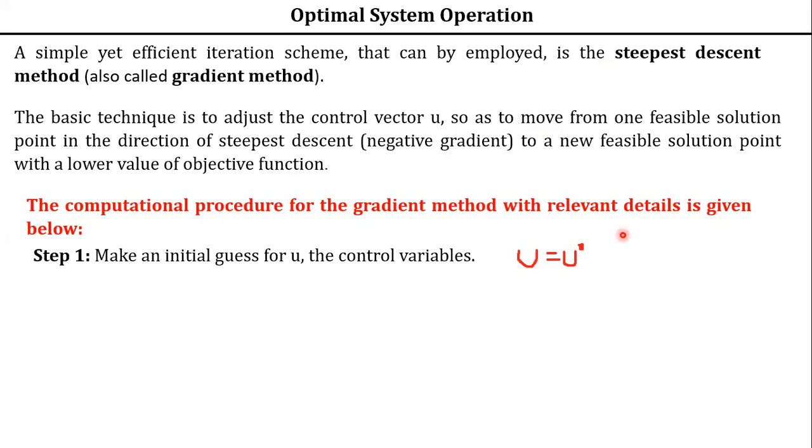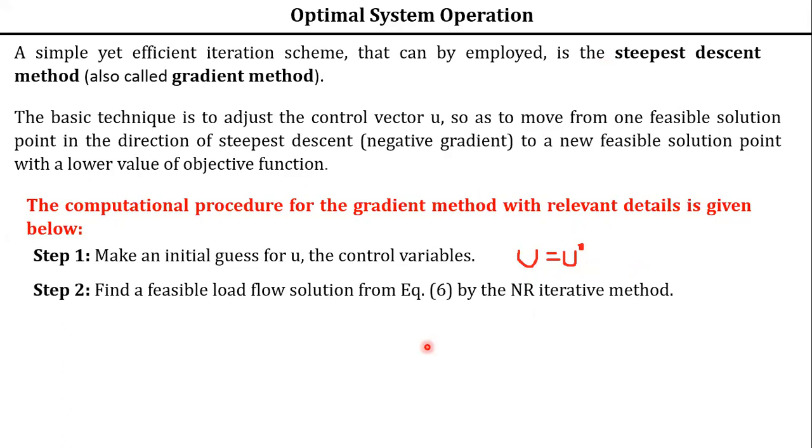With this initial value of u naught, now what you have to do? Find the feasible solution. How to determine the feasible solution? By performing load flow solutions. You see here how we are combining the economic dispatch with our load flow solution. If you want to solve the economic dispatch problem, before that you have to perform load flow equations. That means you have to solve the load flow equations.